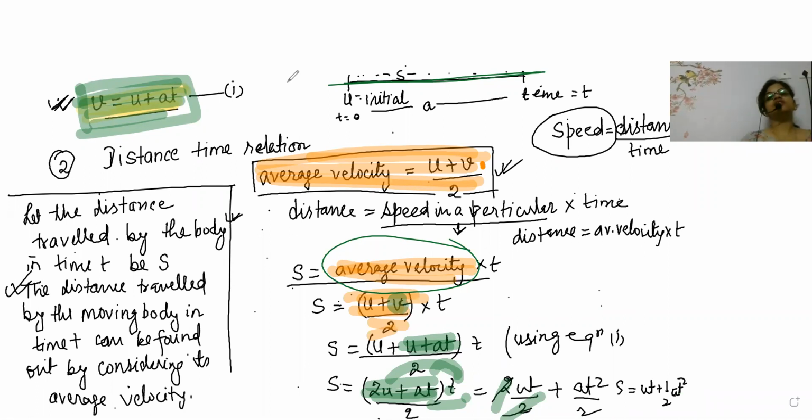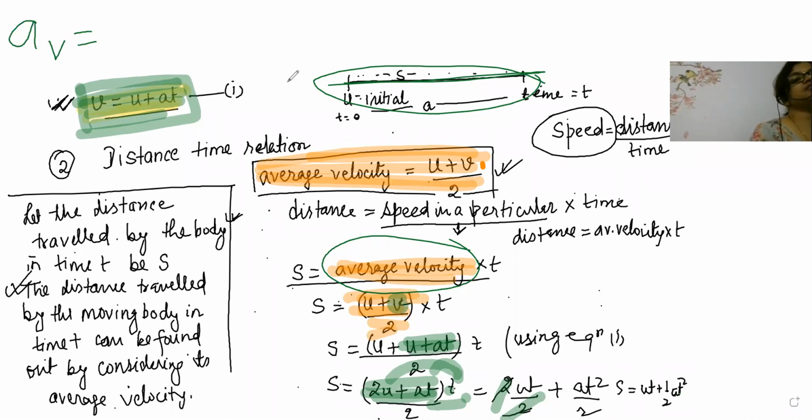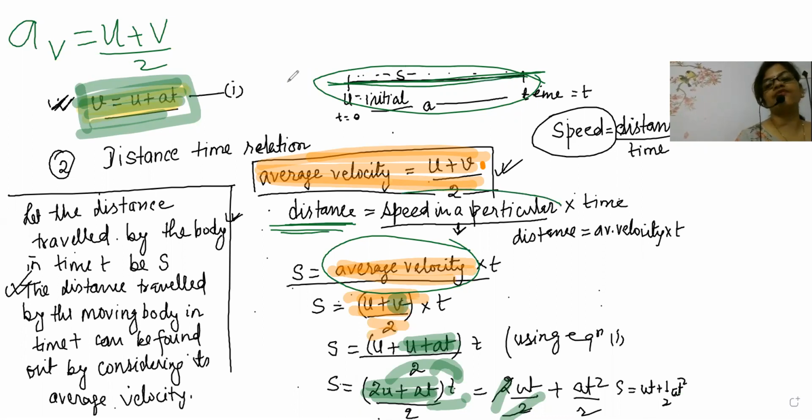Yes, Ashwin. Since we are talking about the entire journey, beta, I told you at the time of teaching average velocity that average velocity means initial velocity plus final velocity by 2. So here the total distance of the journey will be equal to average velocity into total time. Are you understanding or not?